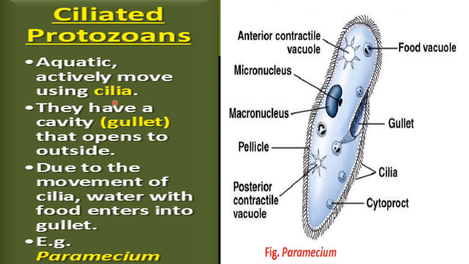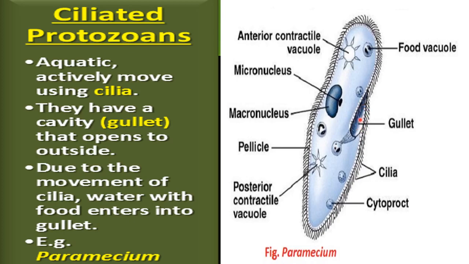If the cilia are present on the body, what is the function of those cilia? These will help in the movement of these protozoans. They have a cavity called the gullet that opens to the outside. As you can see here, this is an example of the ciliated protozoan called Paramecium. This Paramecium has this cavity, the gullet.